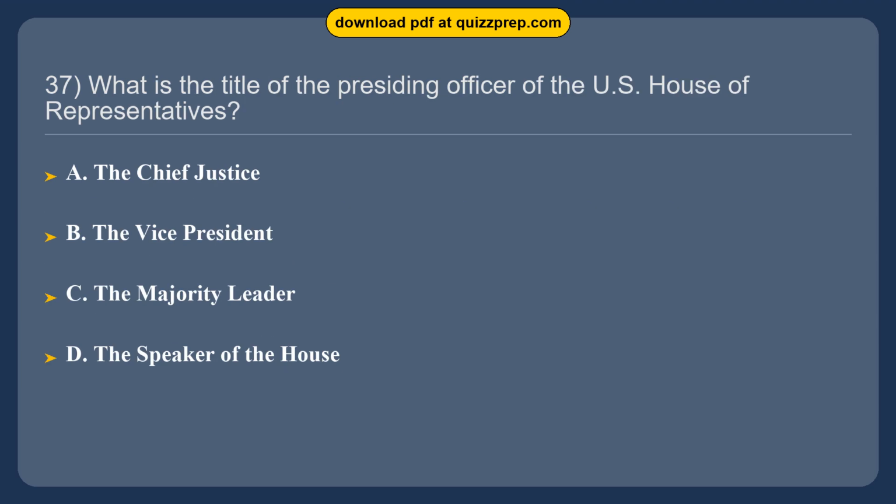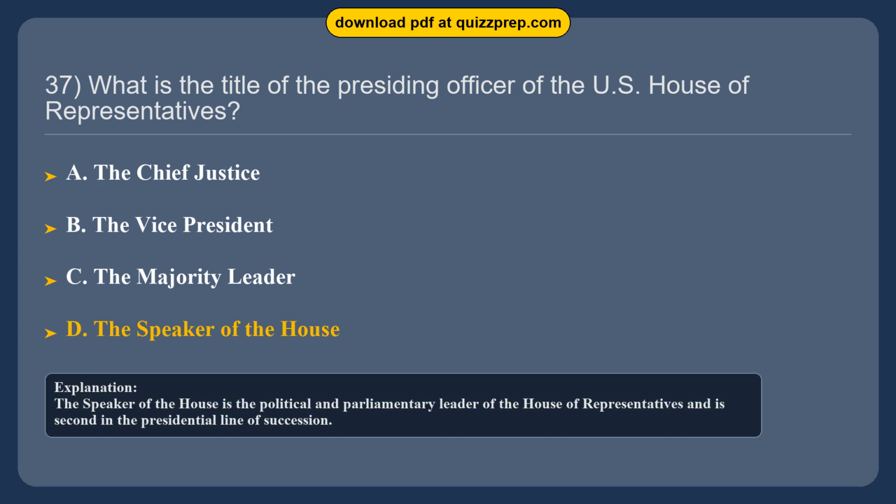What is the title of the presiding officer of the U.S. House of Representatives? Option A. The Chief Justice. Option B. The Vice President. Option C. The Majority Leader. Option D. The Speaker of the House. The correct answer is option D, the Speaker of the House. The Speaker of the House is the political and parliamentary leader of the House of Representatives and is second in the presidential line of succession.